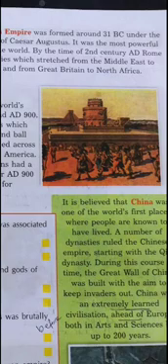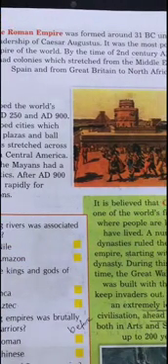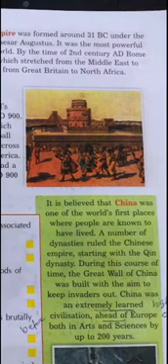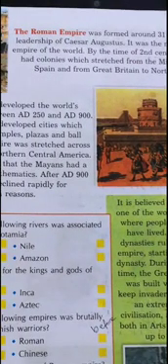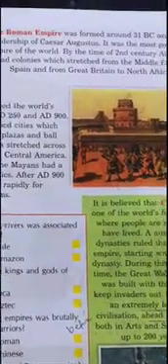By the 2nd century AD, Rome had colonies from the Middle East to Spain and from Great Britain to North Africa. That much stretched area the Roman Empire had.